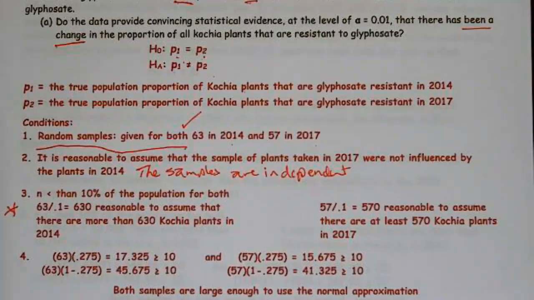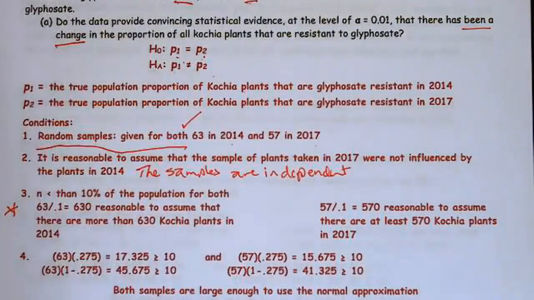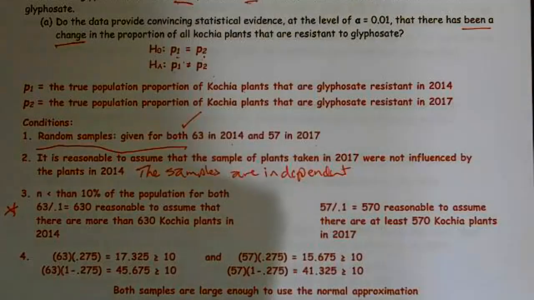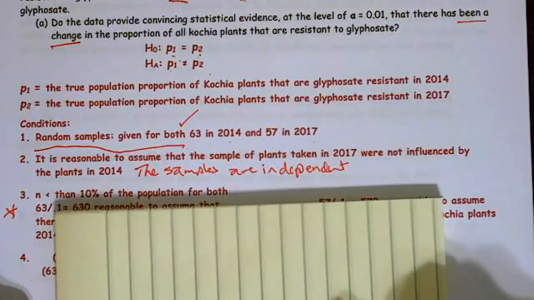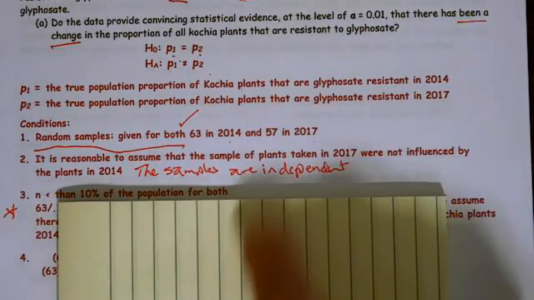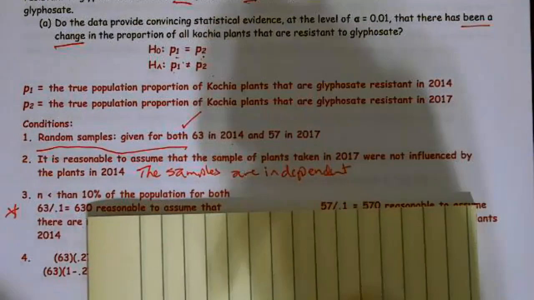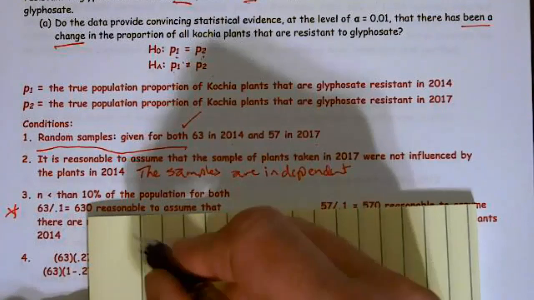Number 4 is where I saw the greatest error. This is where the biggest problem was on the conditions. Because this is a 2-sample hypothesis test, we have to use a different formula for checking normality. I'm going to talk about that real quickly, going a little bit off topic for a moment.